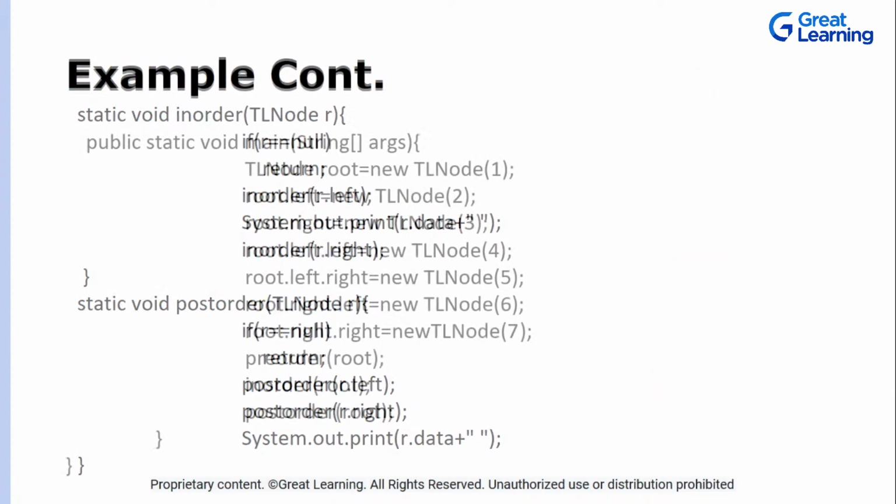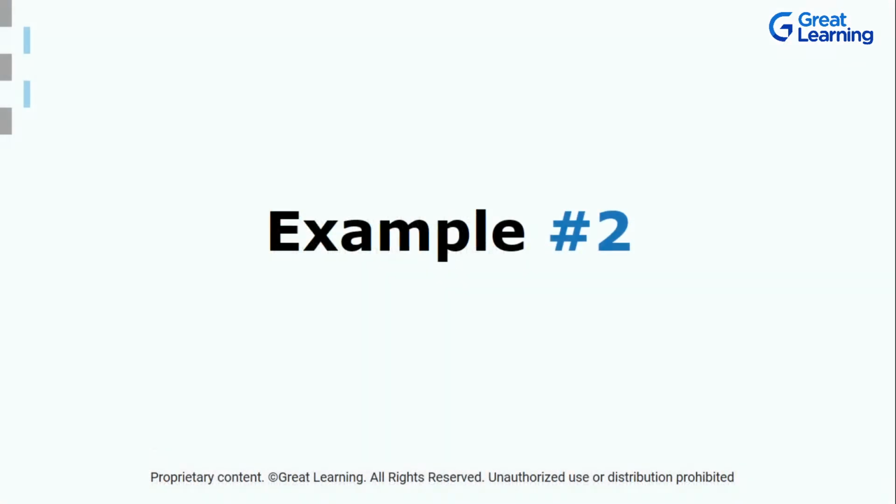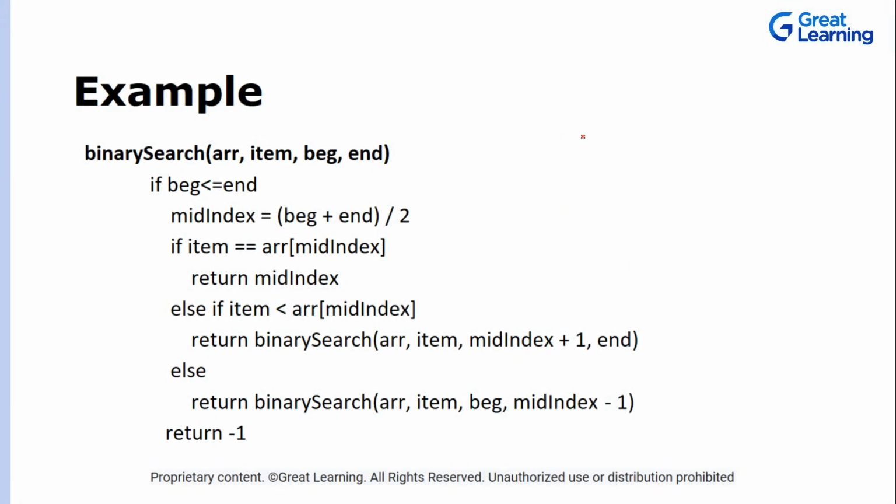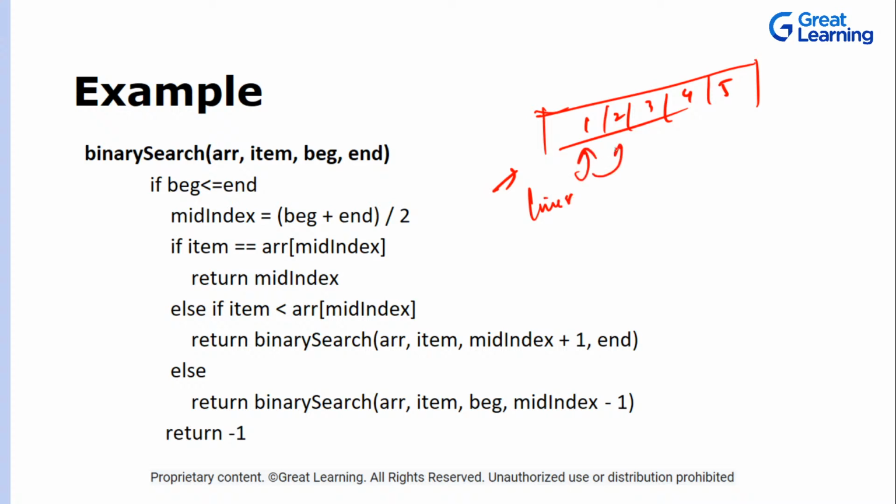Okay, now let's take another example: binary search. Whenever you have an array, which will be a sorted array, and you want to check whether a particular element is present in the array or not, if you go for a linear search, you are linearly searching for the element. You have an iterator which will traverse one by one through all the elements, checking, okay, is this the element?